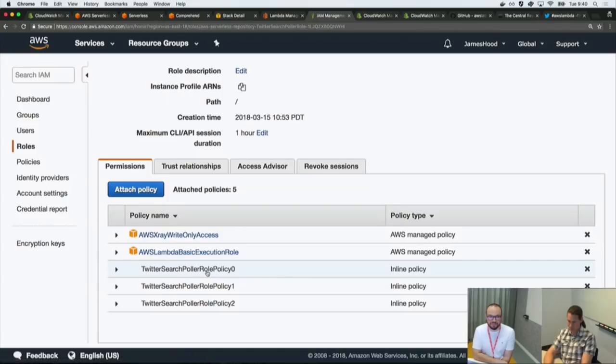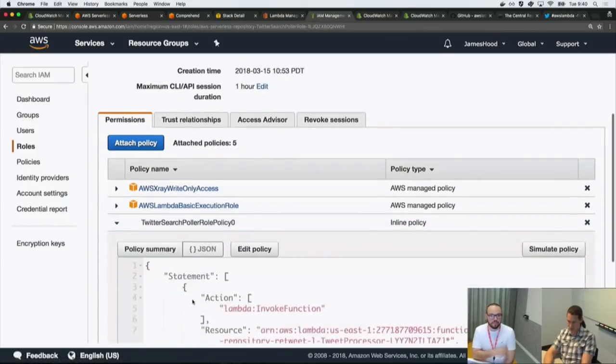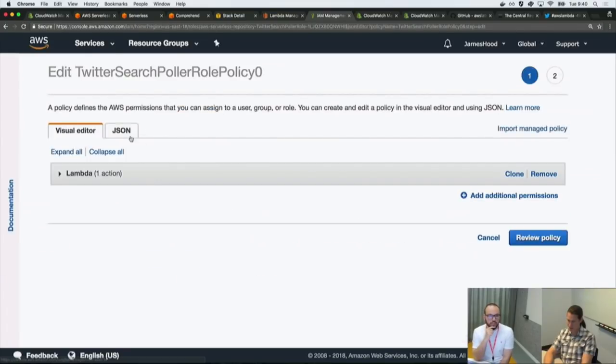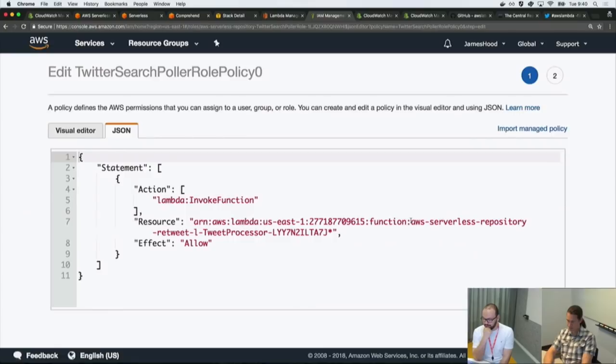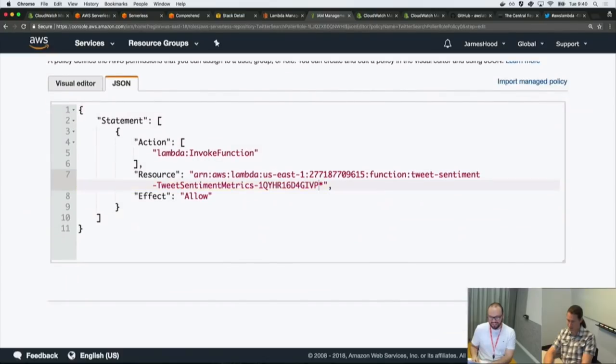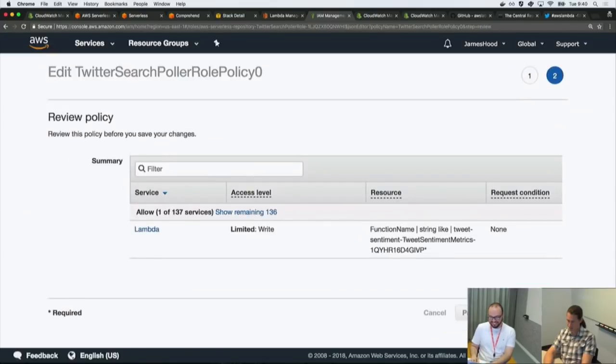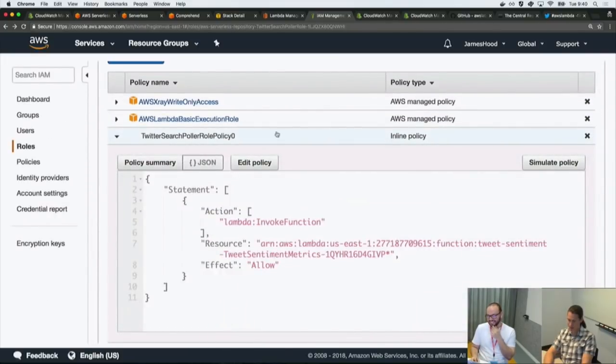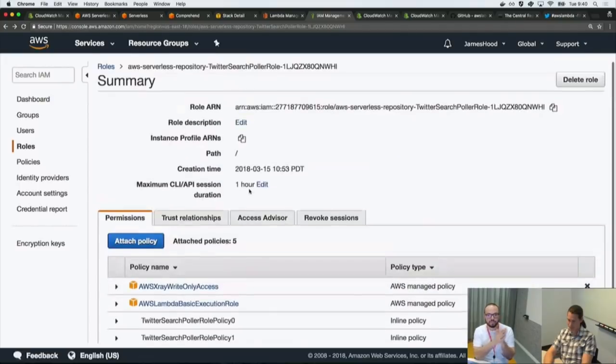So let me see what I have here. This is the invoke function, and you can see that it's not the new function. You will have to click on edit policy, and you can change the JSON. So I'm going to put my new tweet processor in here, tweet sentiment metrics.